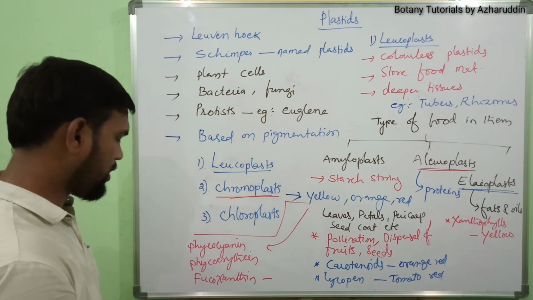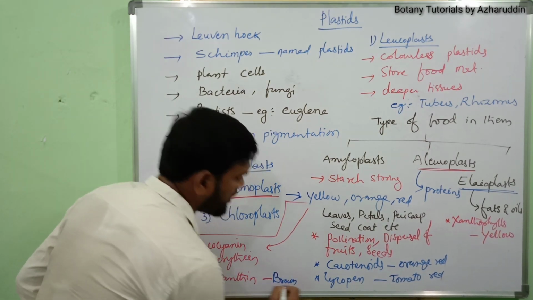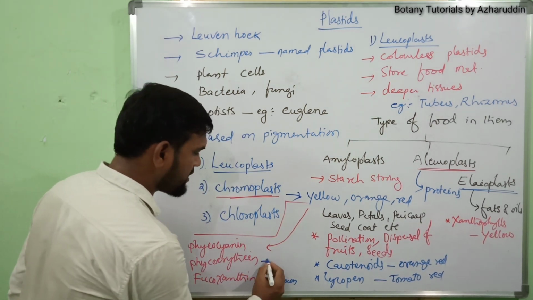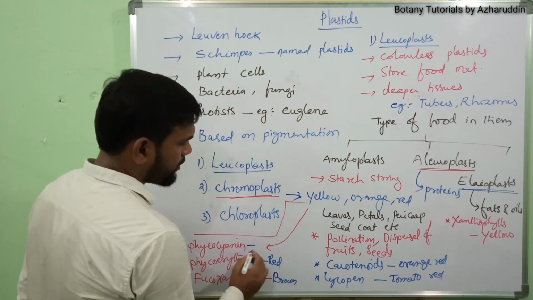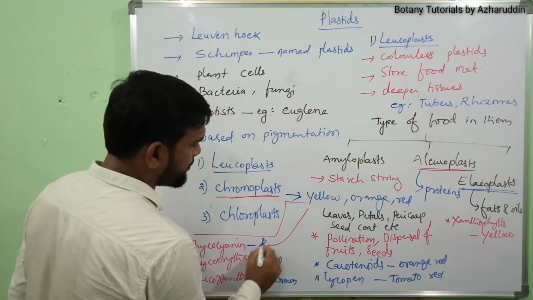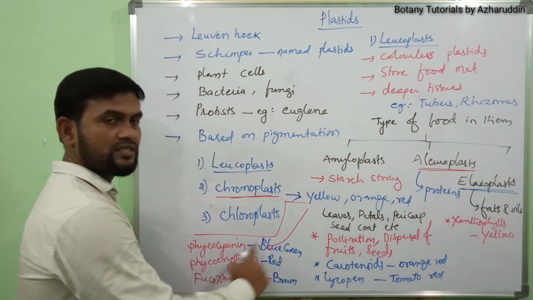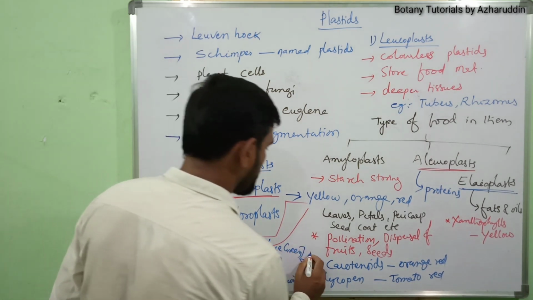Fucoxanthin is a brown color pigment. Phycoerythrin is a red color pigment. Phycocyanin is a blue-green pigment. These three are collectively called phycobilins.